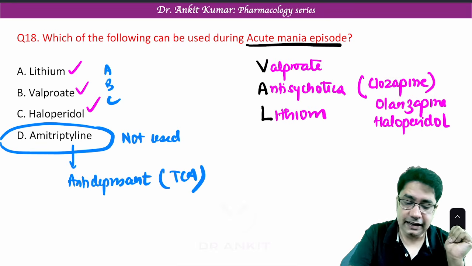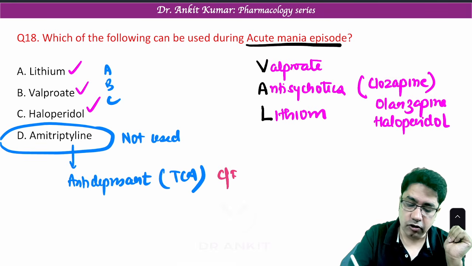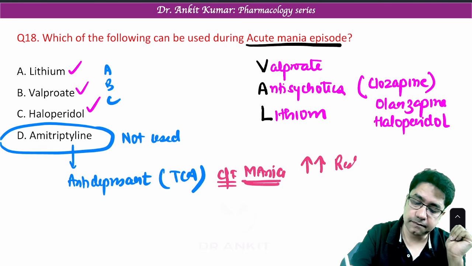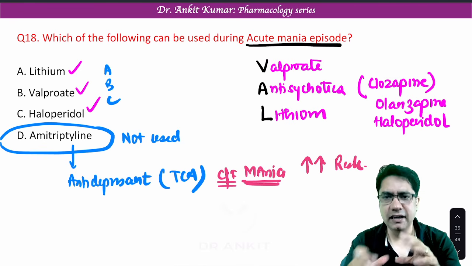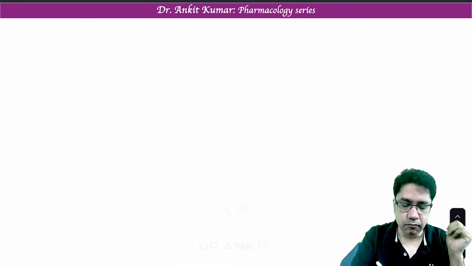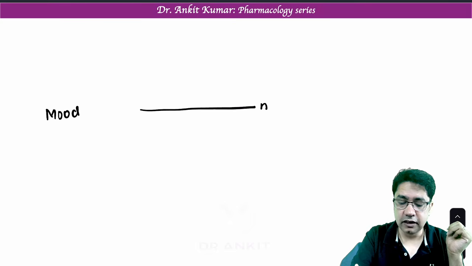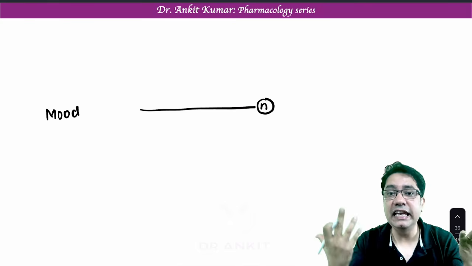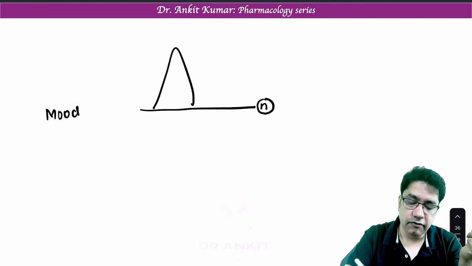Remember, antidepressant drugs are absolutely contraindicated in mania because they increase the risk of mania. Let's understand. If you talk about your mood, suppose this is the normal mood of a person. When the mood becomes excessively elated or high, we call it mania.